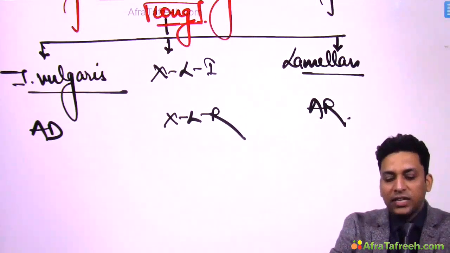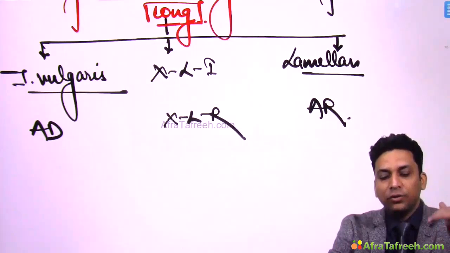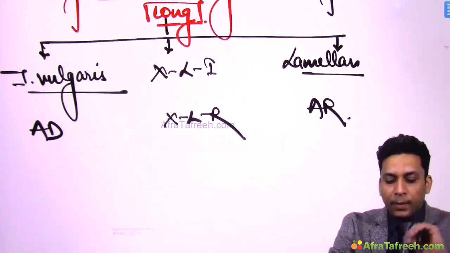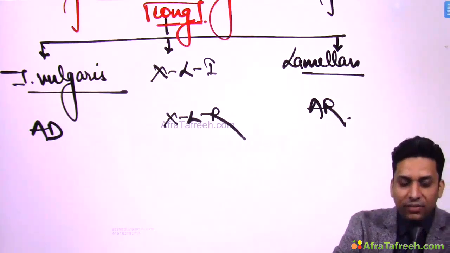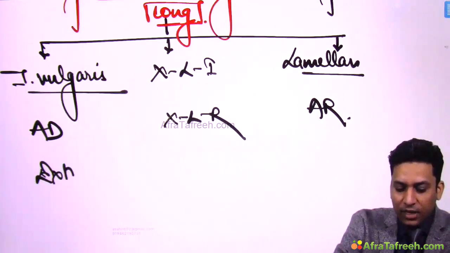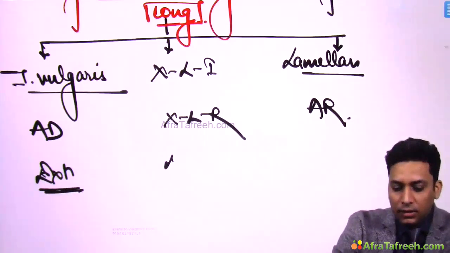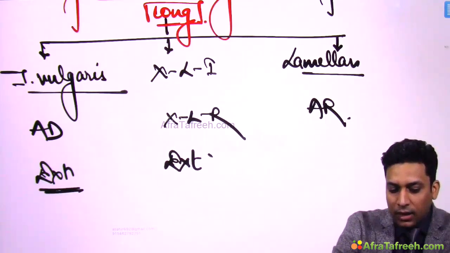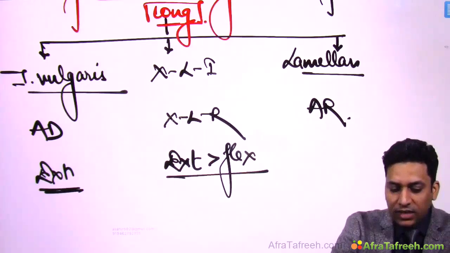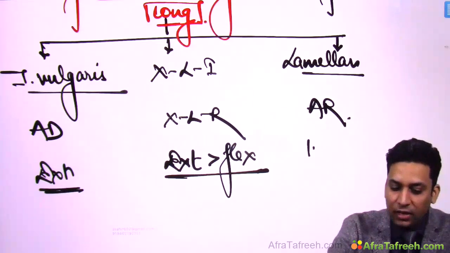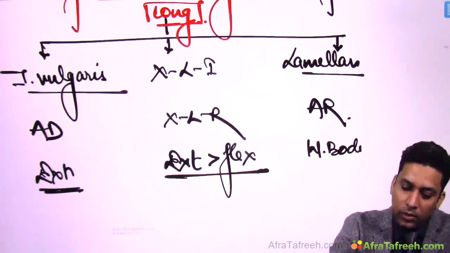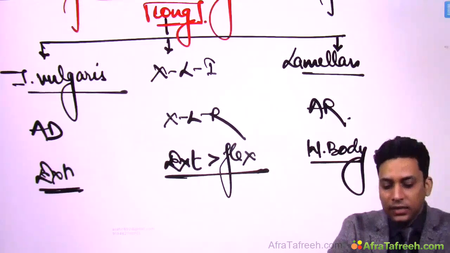Now in all these three conditions, the lesions are similar, that is, you are going to get fish like scales. Okay, but sites are different. Like here, these fish like scales are mainly present over extensors. Here extensors as well as flexors get involved, extensors more than flexors, while here whole body gets involved. So over whole body you might get these scales.